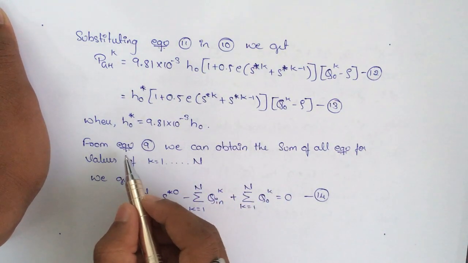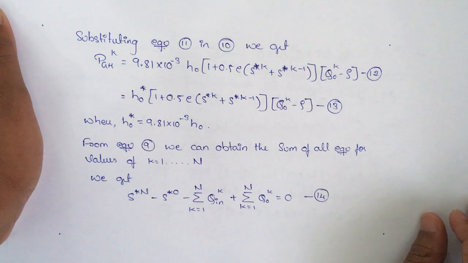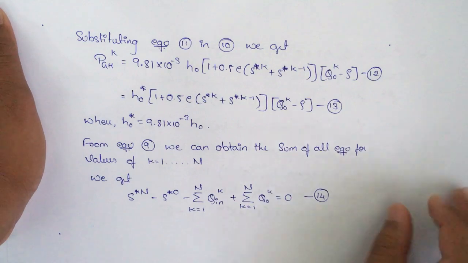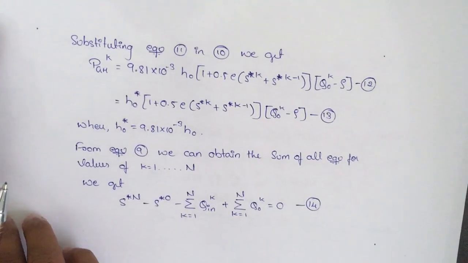From equation 9, we can obtain the sum of all equations for values of k equal to 1 to n. And here is our equation 9. The water constraint is our equation number 9.